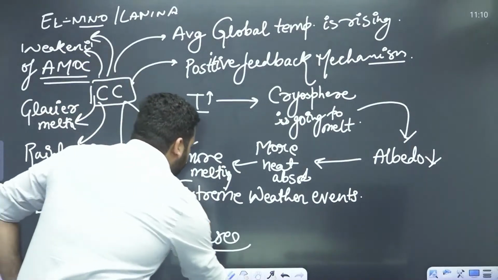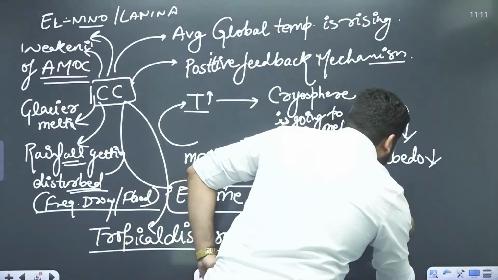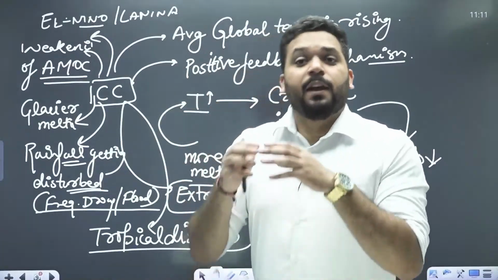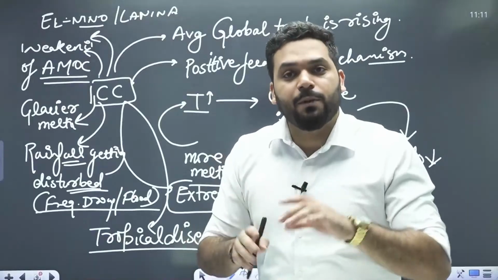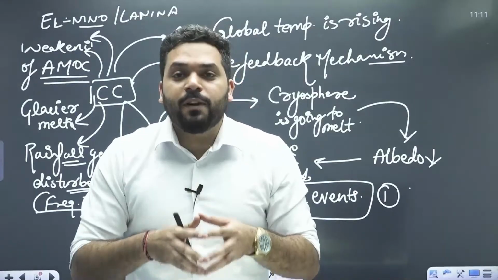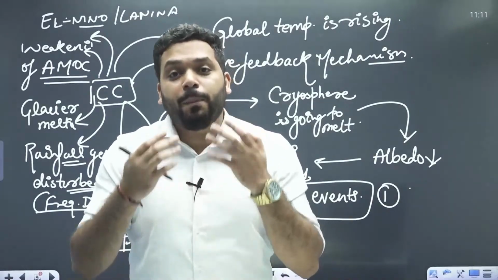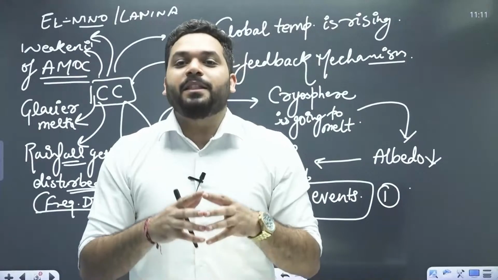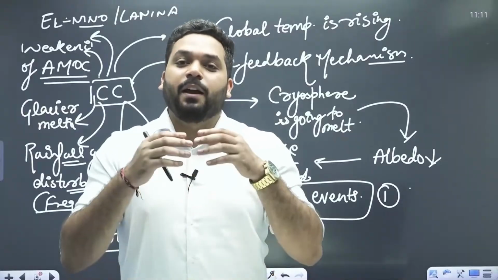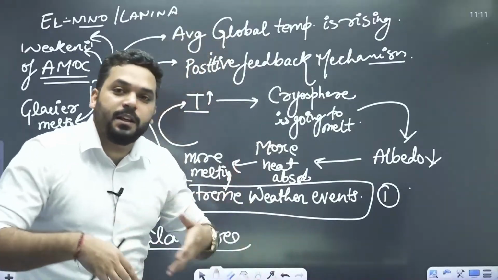ठीक है, वन पॉइंट आई कैन राइट एक्सट्रीम वेदर इवेंट्स। Extreme weather events, certainly the frequency when the temperature is going to increase, the sea surface temperature is going to rise. Sea surface temperature क्या होता है? ओशियन का टॉप लेयर का temperature is going to rise, is going to provide conducive conditions for the formation of tropical cyclone. तो उनकी फ्रीक्वेंसी बढ़ती जाएगी, और ट्रॉपिकल साइक्लोन्स आर बेसिकली स्टॉर्म्स, वो एक अपने आप में तबाही है. So when they are going to come over an island nation, it is going to destroy the economy, their livelihood, habitat, cost, economy, everything. Okay, तो उनका फ्रीक्वेंसी इंक्रीज हो गया है.